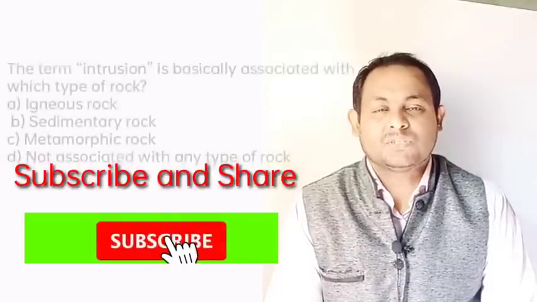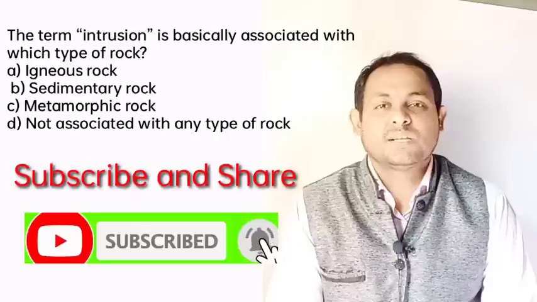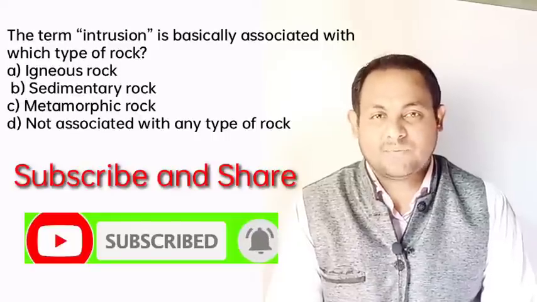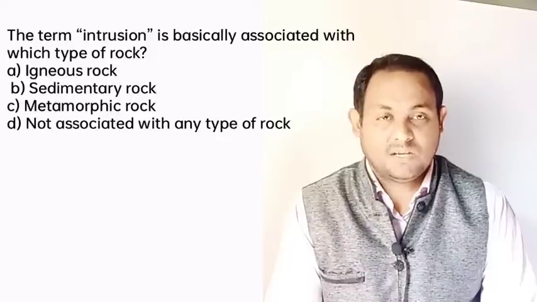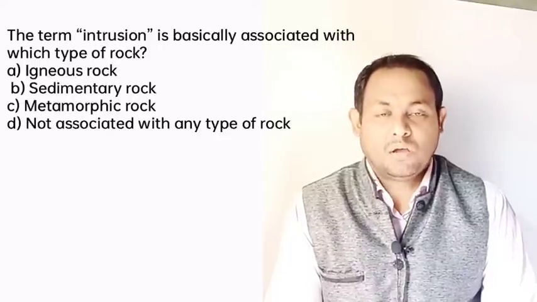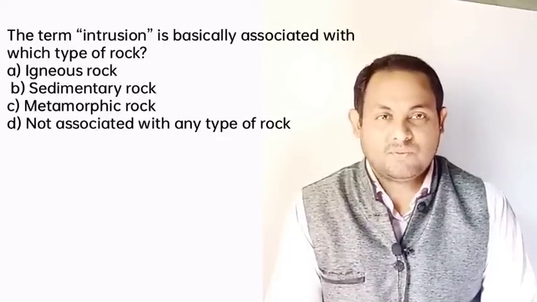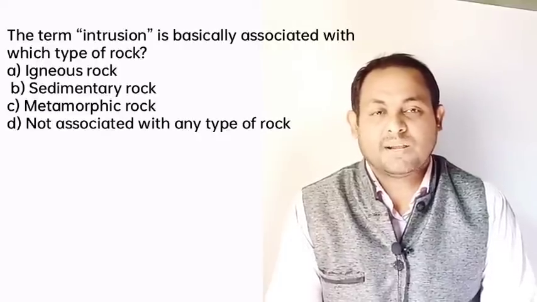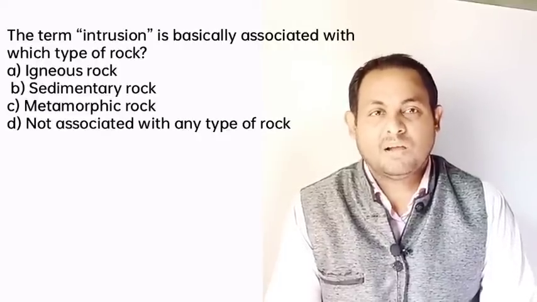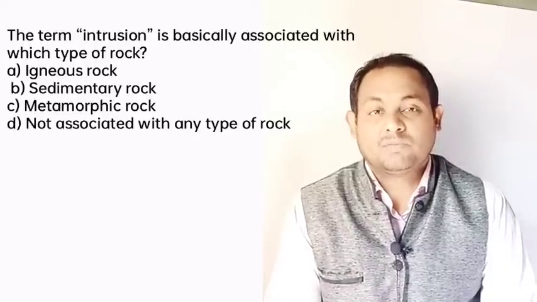And next question: the term intrusion. Intrusion is basically associated with which type of rocks? Igneous, sedimentary, metamorphic, or not associated with any type of rock. Igneous rocks are formed from cooling and crystallization of hot molten material called magma or lava, depending on the place of occurrence.